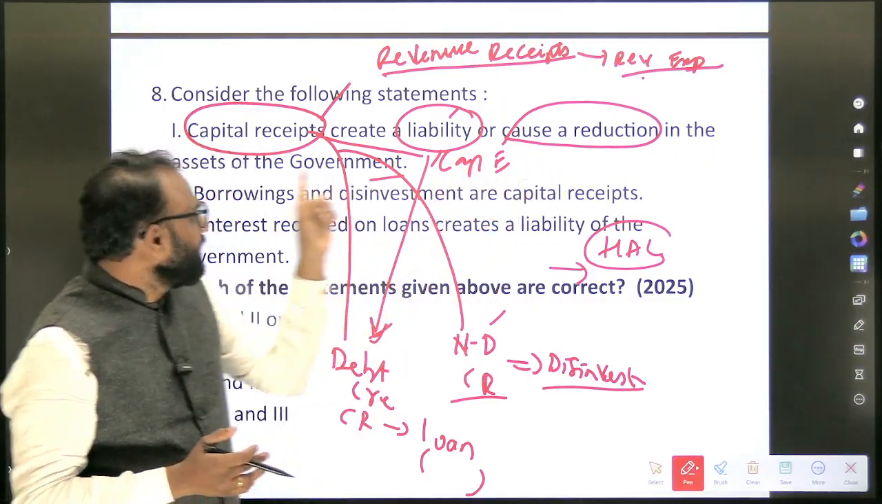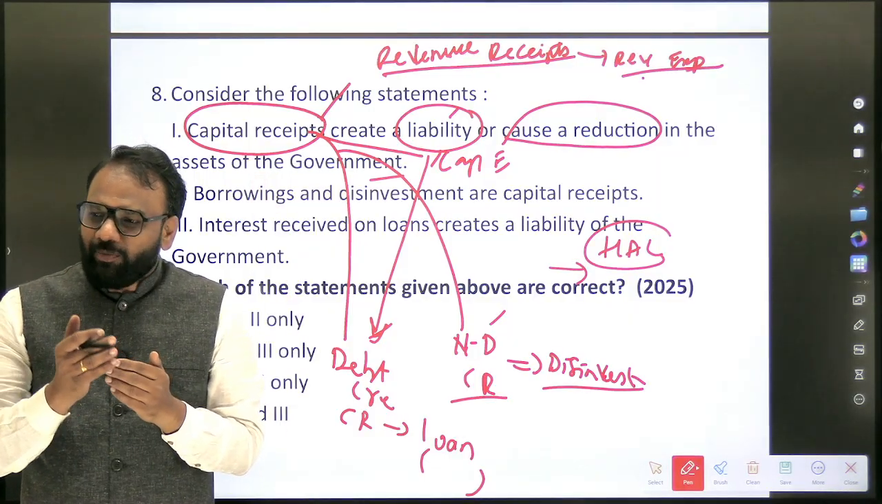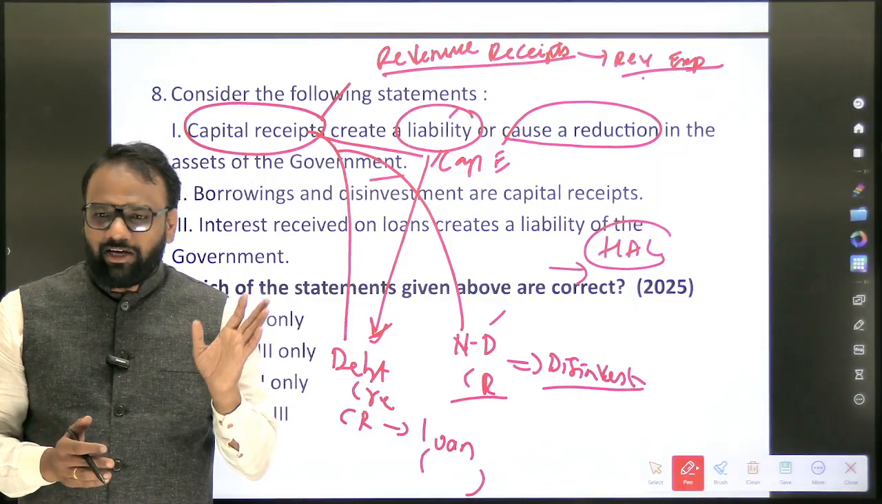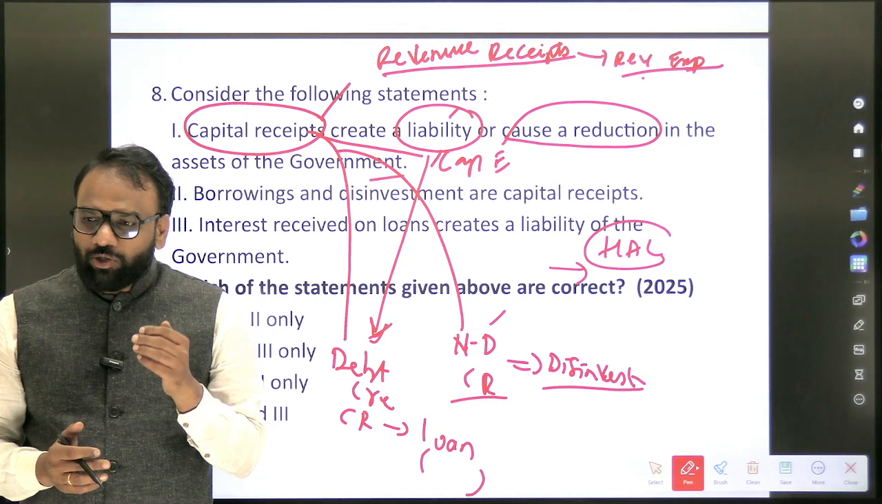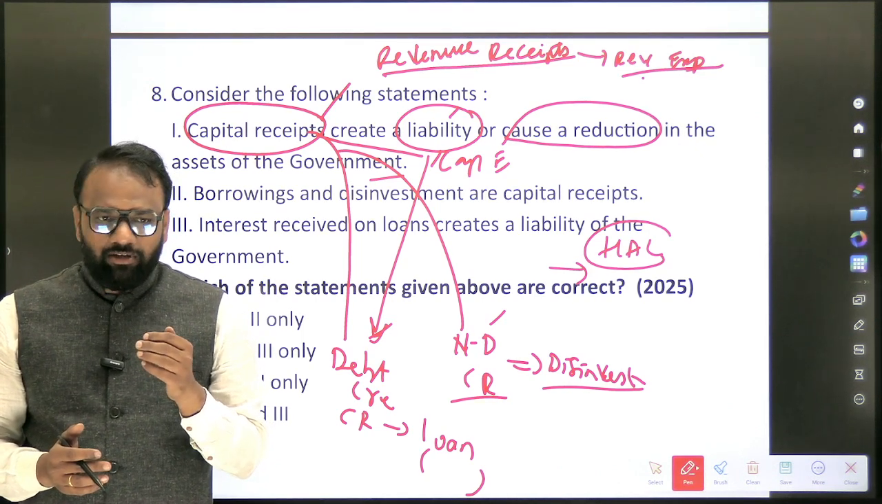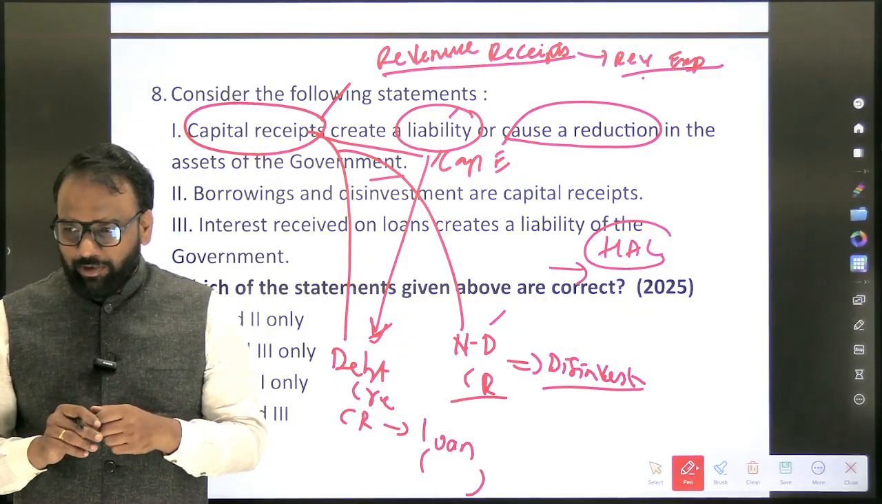So that is the second one. Cause the reduction in the assets of the government. So it was having more assets, now the assets have been reduced. So the first statement is correct. In order to draw an inference or conclusion that the statement is correct, we need to understand with the help of an example, we should be able to connect it.